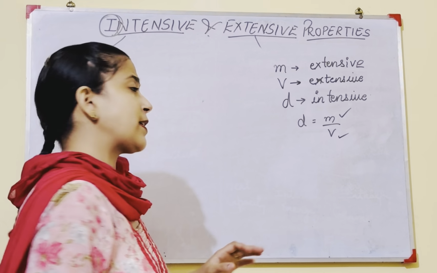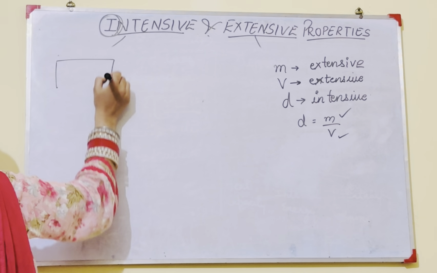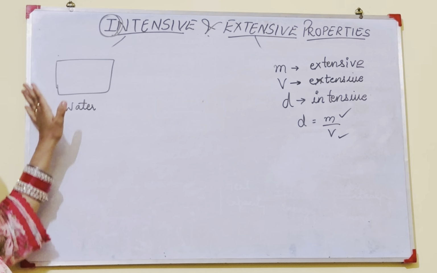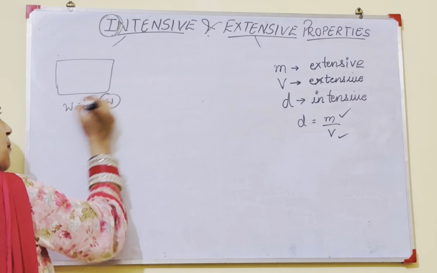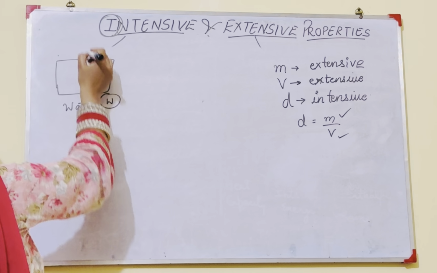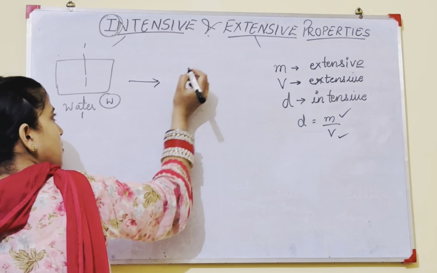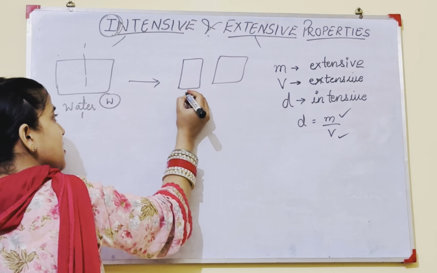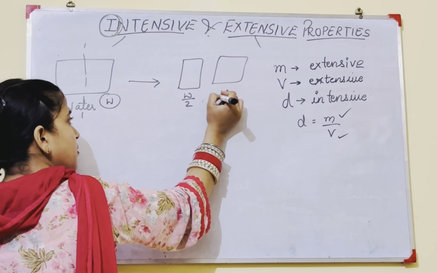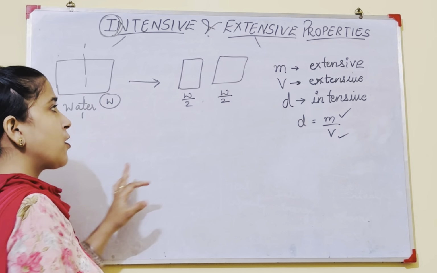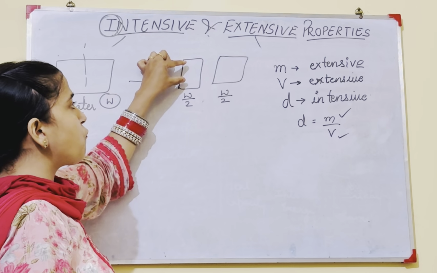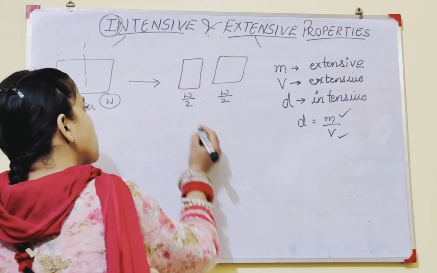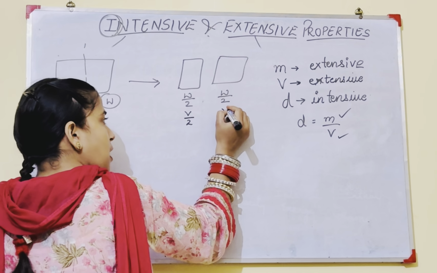Now we will discuss with one example. Suppose this is a box which is filled with water, and the weight of this box is W gram. When we cut this box into 2 halves, 2 parts, obviously its weight will get half. That means its mass gets half. Similarly, the amount of water present in the separate boxes will also get half. So the volume of this water also gets half.